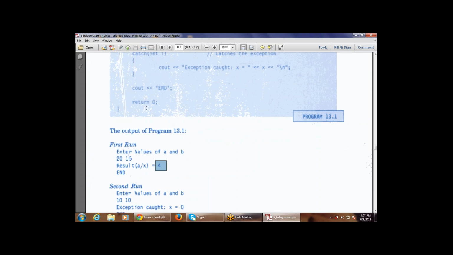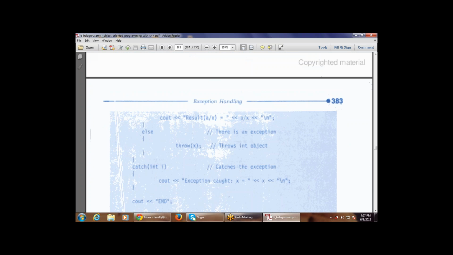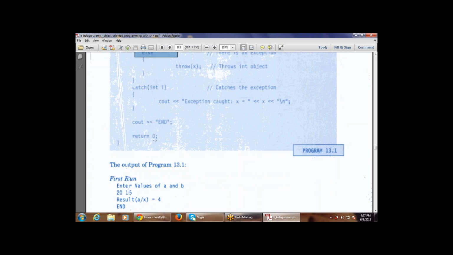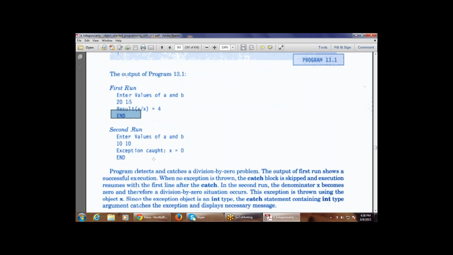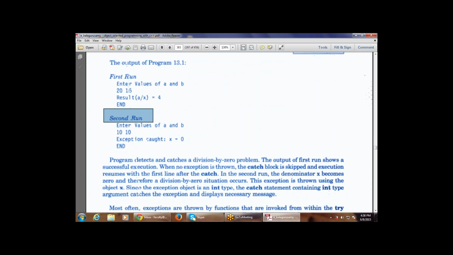Now this is available. This is not going to the else part. Then there will be a cout endl, that is, the end will be printed. Right. Now next is the second run. The second run means this is the next example of the run, again using Control F9.